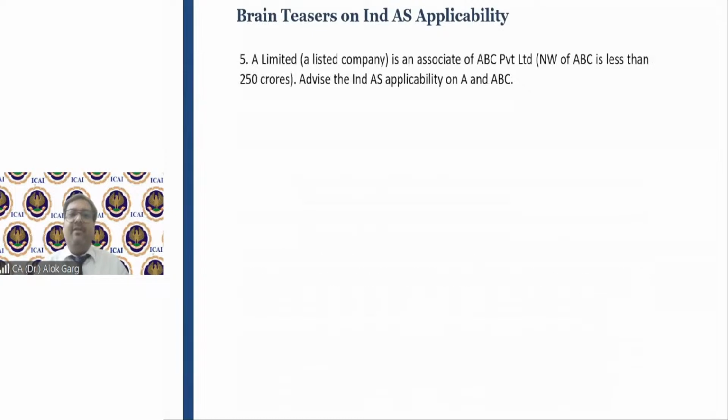Question number 5. Important question, and here I need your attention. A Limited is a listed company. IND AS applicable or not applicable? IND AS is applicable. This listed company is an associate, like Reliance was an associate of ABC Private Limited. So ABC Private Limited is an investor. Net worth of ABC Private Limited is less than 250 crore. So this is a listed company, IND AS is applicable.